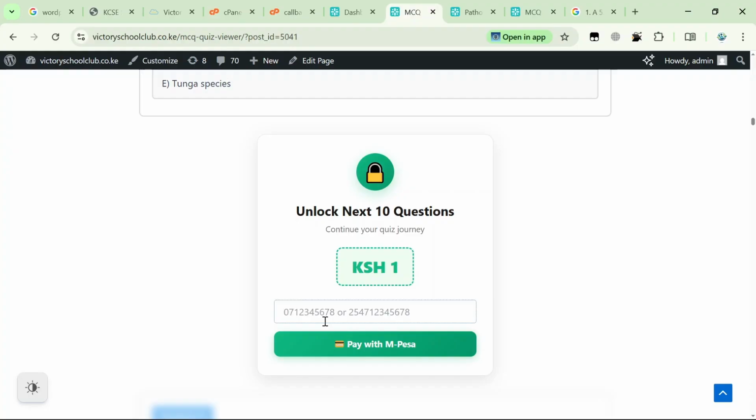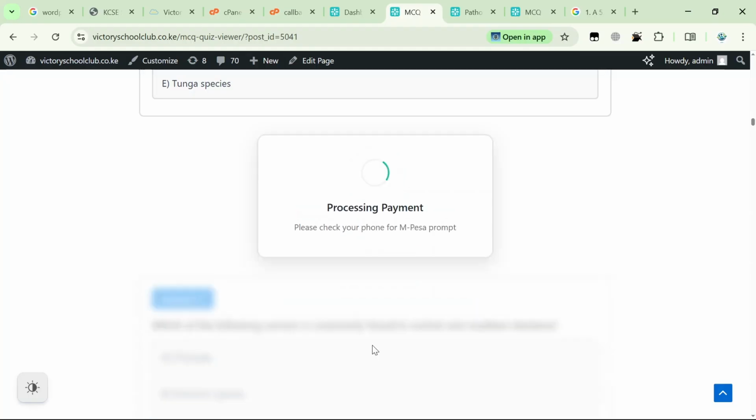Now to test that this particular thing is working, we'll do it step by step. Put our phone number here. Then we pay with M-Pesa. Now it's supposed to send me a prompt on my phone so that I make payment.